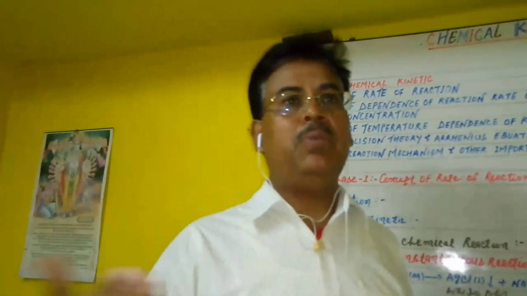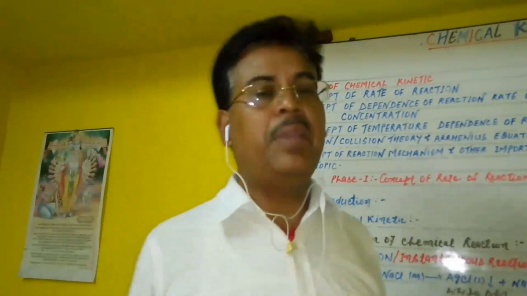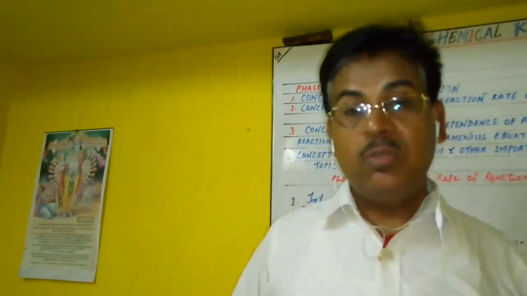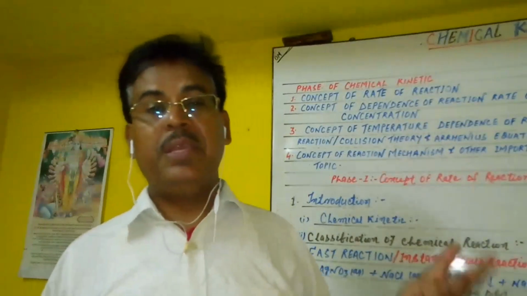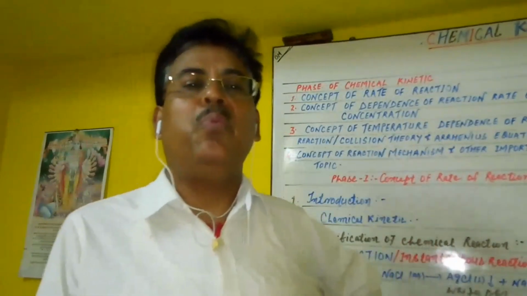By taking the concept of velocity and speed from physics, here we want to account the rate of any chemical reaction. Rate of reaction is also accounted in a number of ways, and various definitions are present.